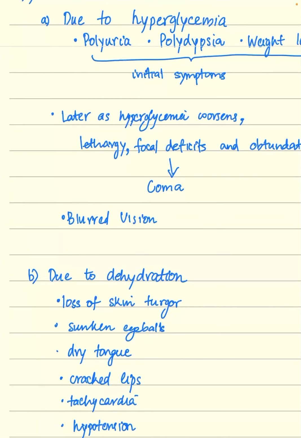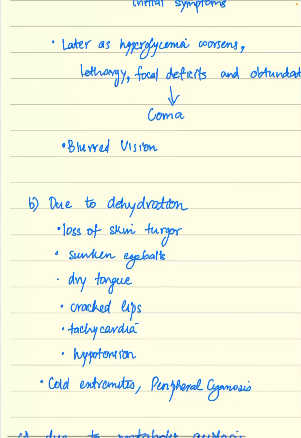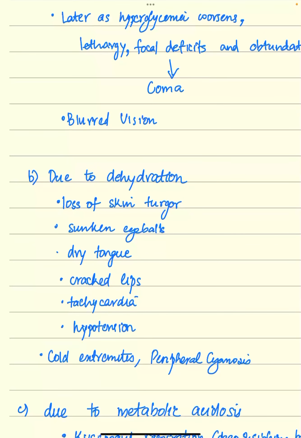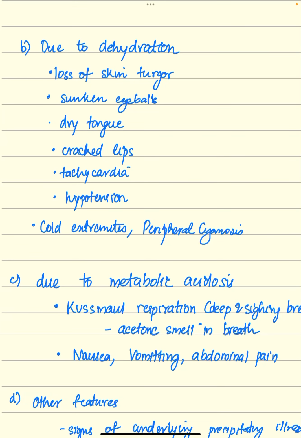In addition, there is blurred vision due to hyperglycemia. Coming to the second point, due to dehydration, there is loss of skin turgor, sunken eyeballs, dry tongue, cracked lips, tachycardia, and hypotension, along with cold extremities and peripheral cyanosis. Due to metabolic acidosis, there is Kussmaul's respiration, which is a key feature when a patient is presenting to the OP or the emergency.